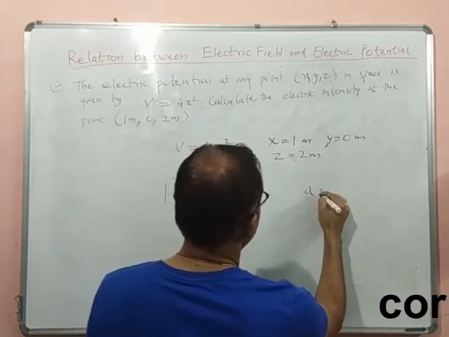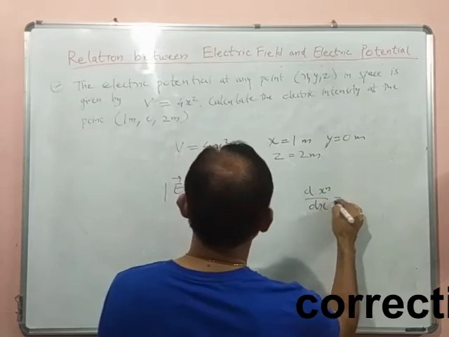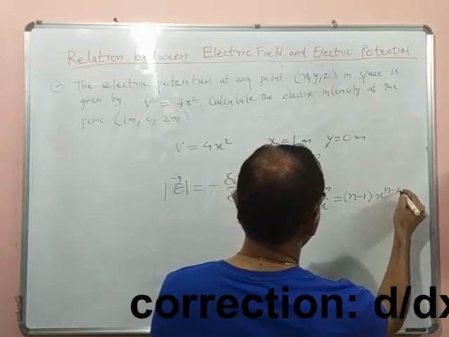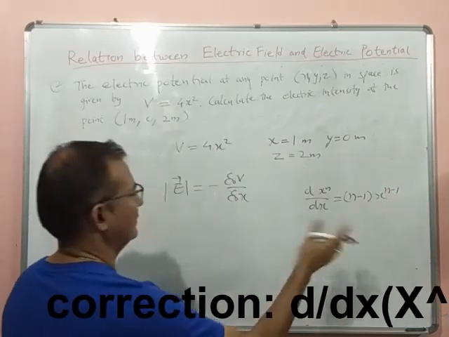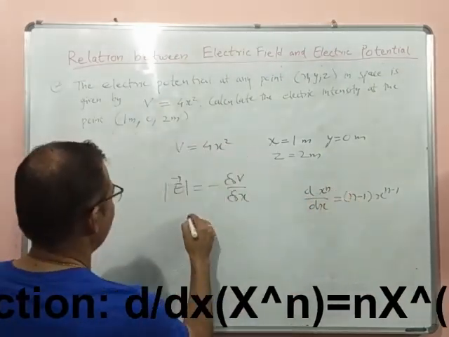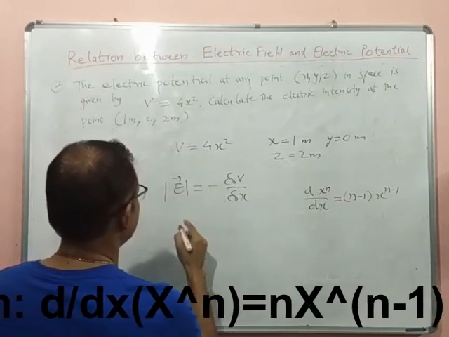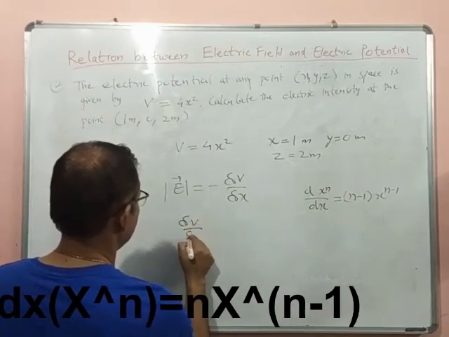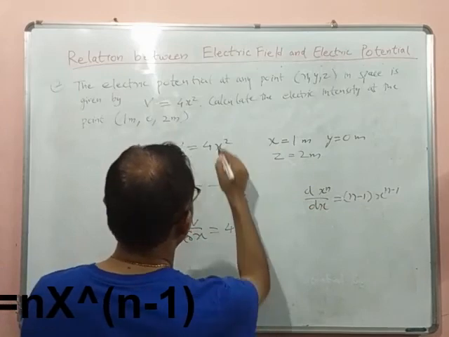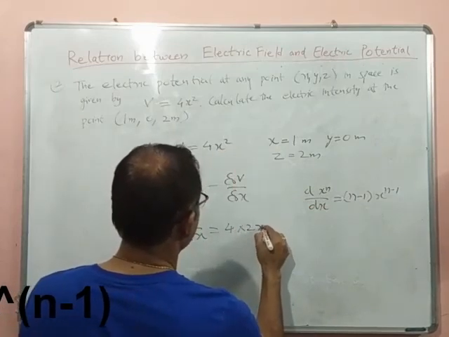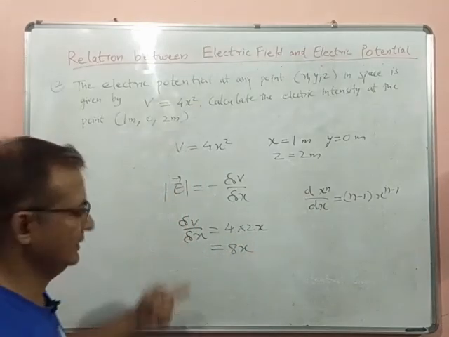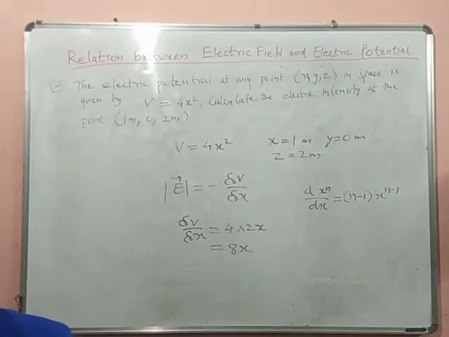The formula of differentiation of x raised to power n is dx^n upon dx equals n x to the power n minus 1. So for V equals 4x square, del V upon del x is 4 into 2 into x to the power 2 minus 1, which is 8x. Del V upon del x is 8x.